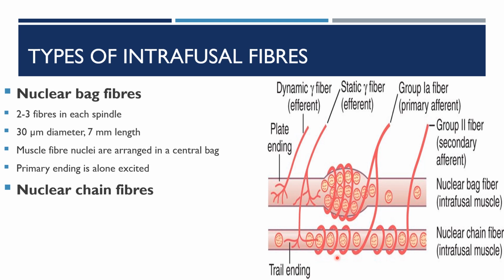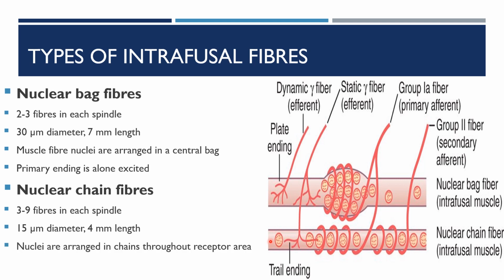Another type of intrafusal fiber is the nuclear chain fibers. Here 3 to 9 fibers are present in each spindle. It has a diameter of 15 micrometer and 4 millimeter in length. You can see the nuclei are arranged in chains throughout the receptor.